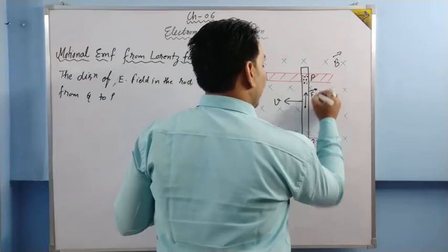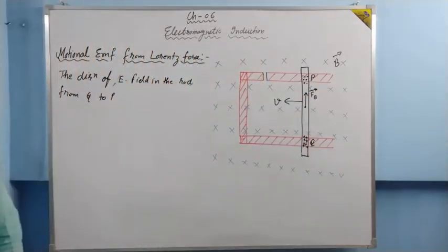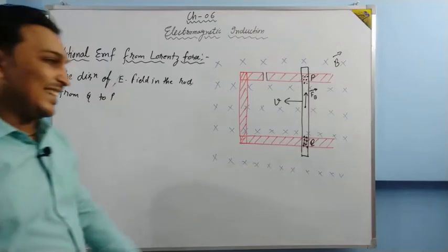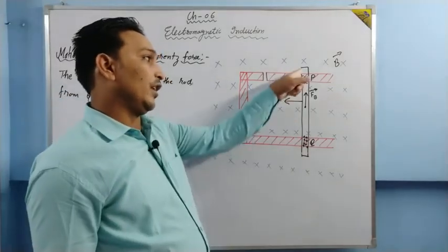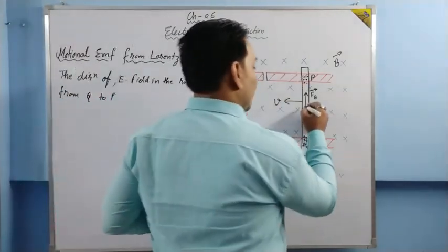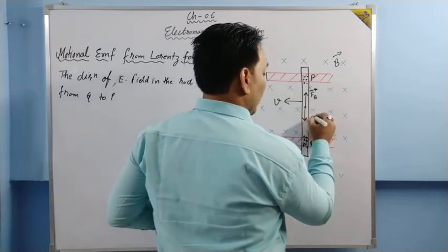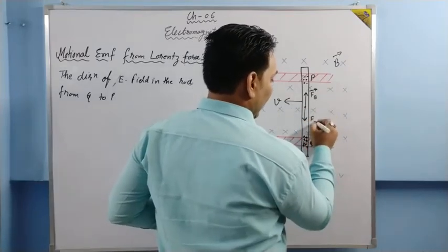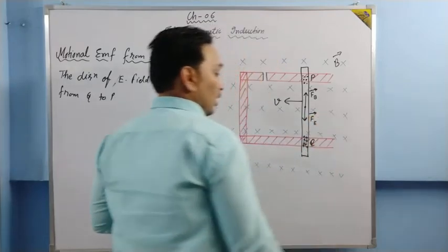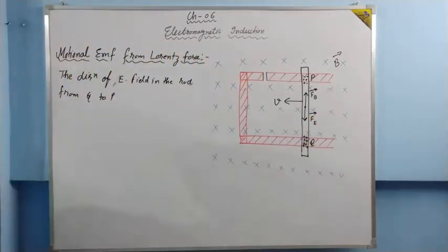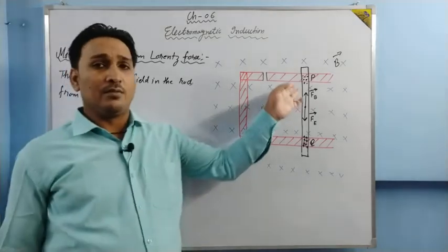Say this force is Fb, force due to magnetic field. And now due to this electric field, electrons will experience a force which is dragging them downward, and this force is represented by Fe. Basically in this case, the direction of force due to magnetic field and the direction of force due to electric field are opposite in direction, but they are not equal.